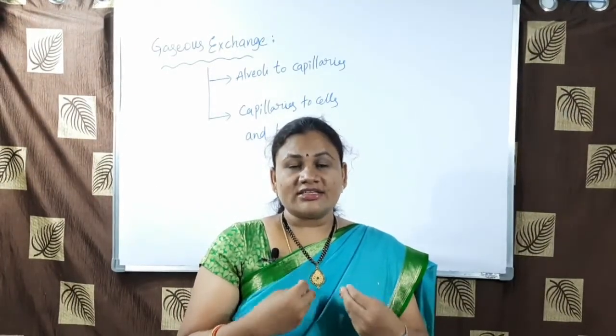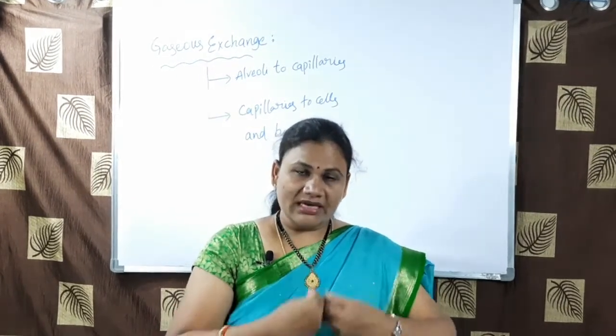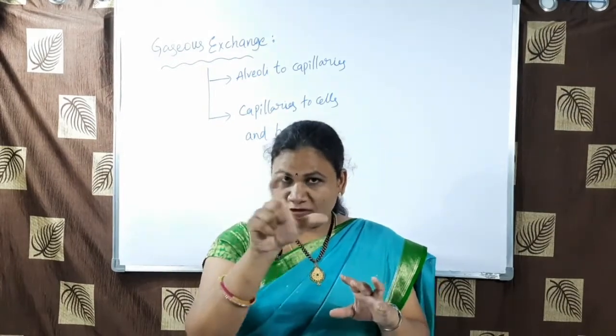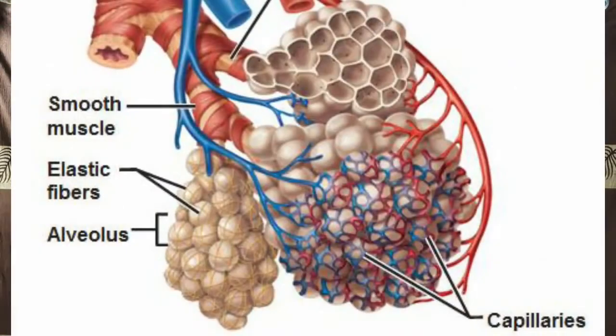When air, which contains oxygen, enters into the alveoli, look at the screen, the picture is appearing. That is the alveoli, which is surrounded by a large network of blood capillaries. These are very minute structures, and the layer surrounding the alveoli is similar to a plasma membrane.